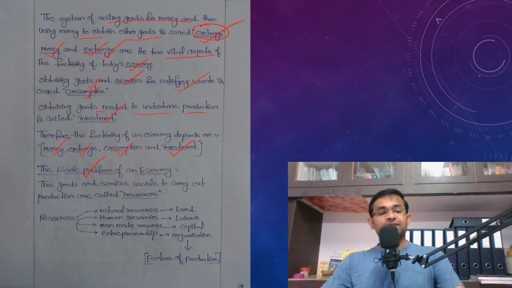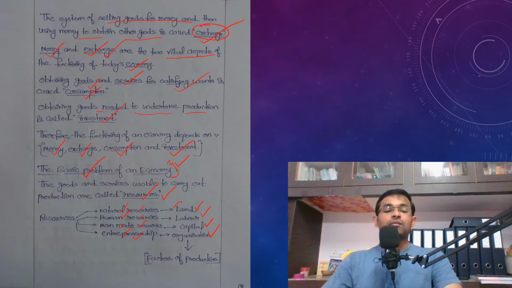So the goods and services usable to carry out production are called resources. Before understanding the basic problem of economy, I would like to define the meaning of resources. The goods and services which are used to carry out production are called resources. These resources are classified into four categories: natural resources, human resources, man-made resources and entrepreneurship. These are also called land, labor, capital and organization.